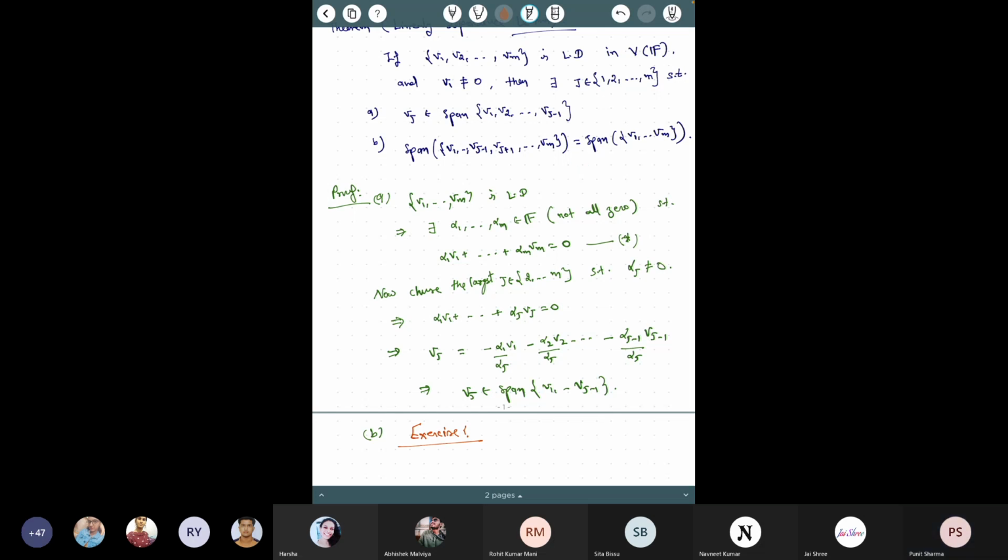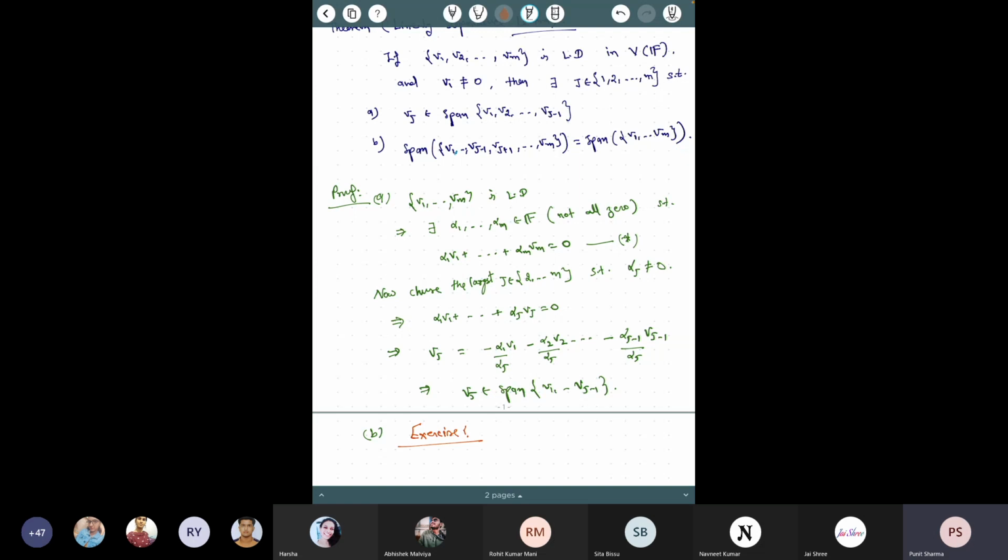This side, you can easily show that this set is contained in the right hand side. But now to show that the right hand side is also contained in the left hand side, you take a vector v here. Since this v is a vector in the span of v1 to vm, you write this v as a linear combination of v1 to vm. Then you have to show that this v also belongs here.